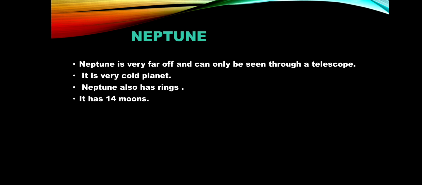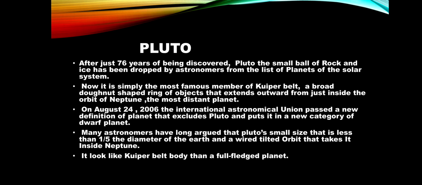Next one is Neptune. Neptune is also very far off and can only be seen through a telescope. It is a very cold planet because it is very far away from the sun. Neptune also has rings and it has 14 moons. The next one is Pluto.